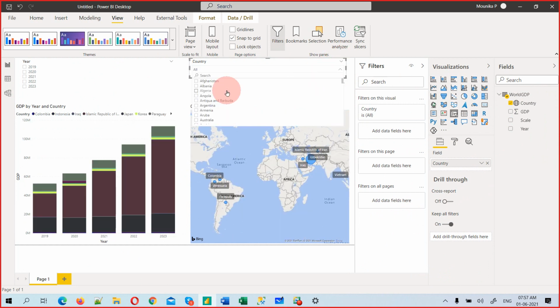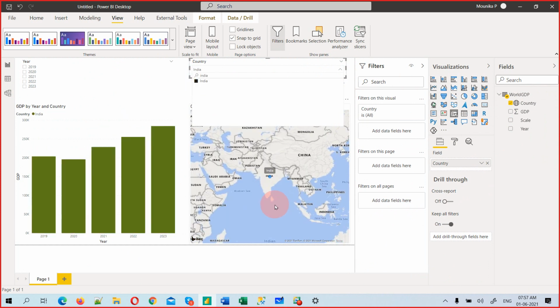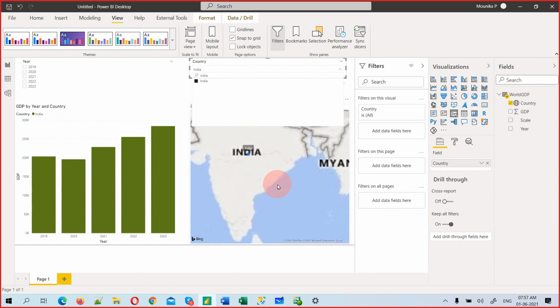So here also you can search for a particular country, India. You can select that. So it will just go to India. Though it's not in the top 10, it's showing you.